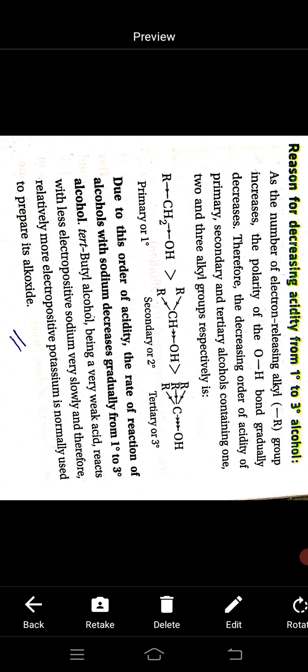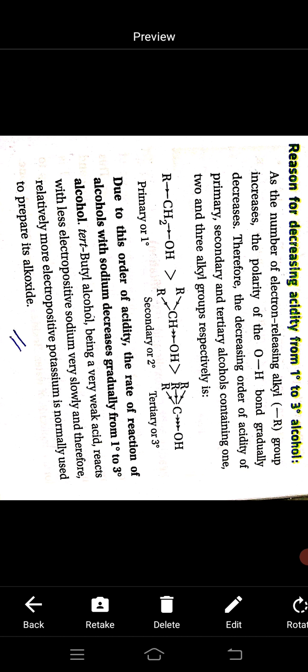As you know, the electron donating R group donates electrons towards the oxygen atom, and for this the polarity of the OH bond decreases. As the polarity decreases, the tendency to give a proton also decreases.